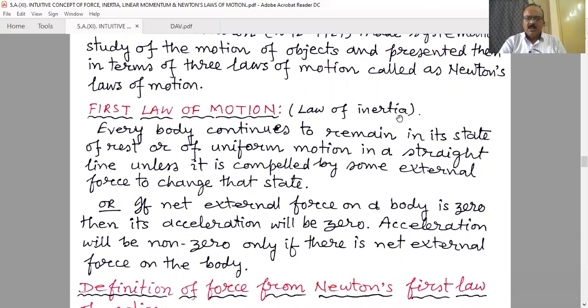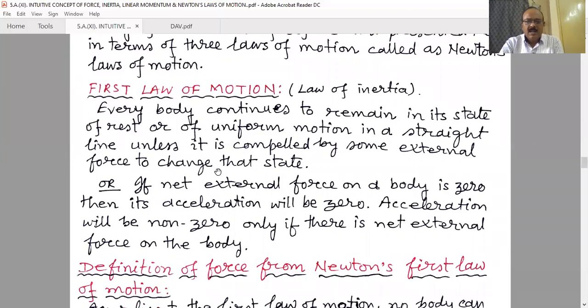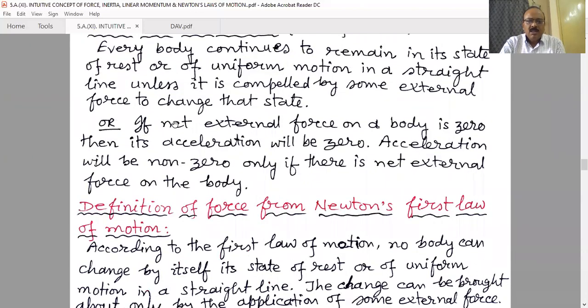According to this first law, or law of inertia, every body continues to remain in its state of rest or of uniform motion in a straight line unless it is compelled by some external force to change that state. That means one object cannot change by itself its state of rest or state of motion, or if the net external force on a body is zero, then its acceleration will be zero.